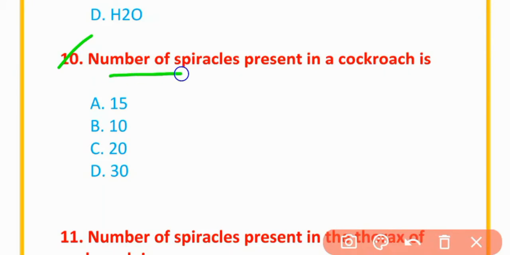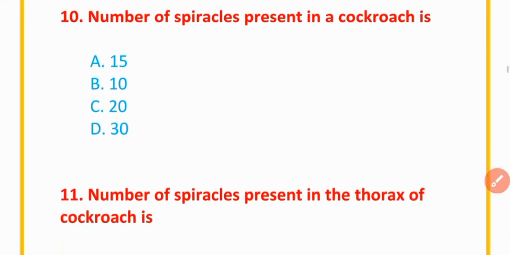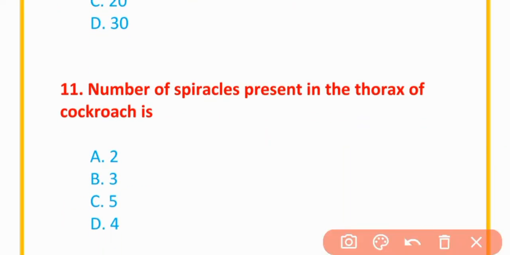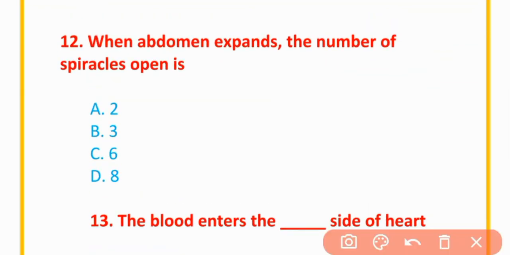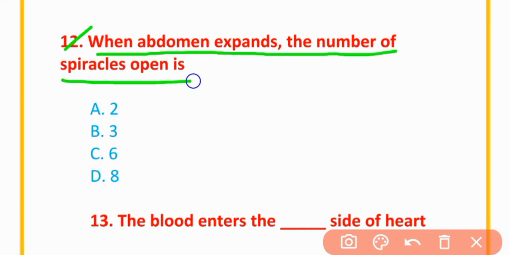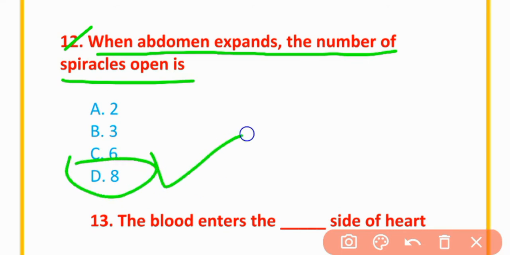MCQs number 10. Number of spiracles present in cockroach is 20. MCQs number 11. Number of spiracles present in thorax of cockroach is 4. MCQs number 12. When abdomen expands, the number of spiracles open is 8.